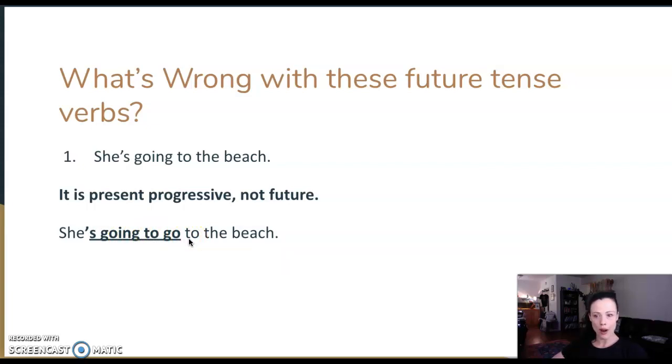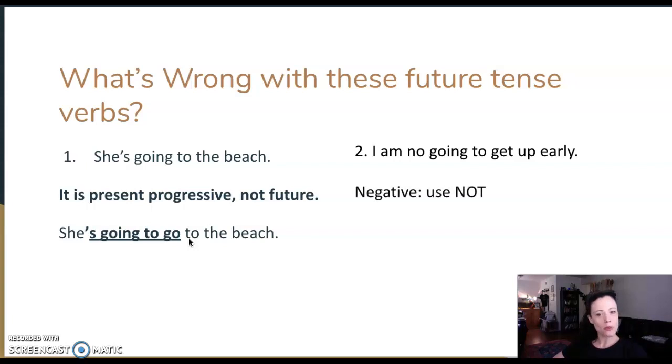Let's look at another problem. I'm no going to get up early. I hear this a lot from Spanish speakers. It's close, it's almost there. But remember, we use not in the negative. I'm not going to get up early.